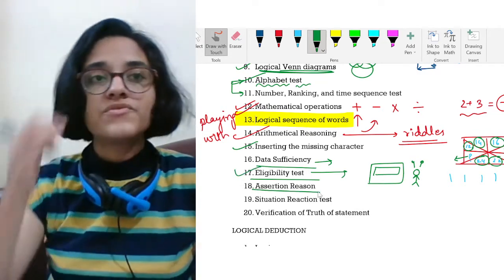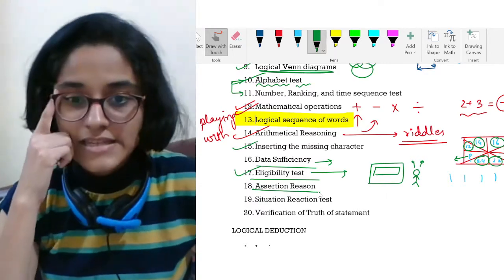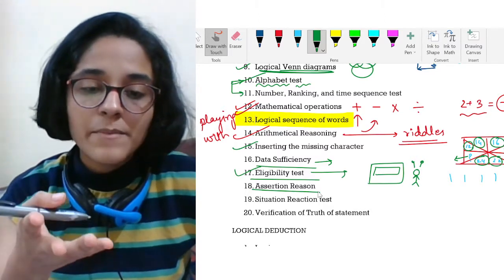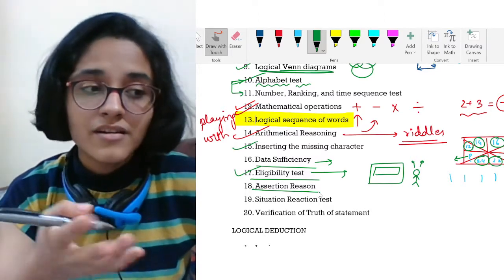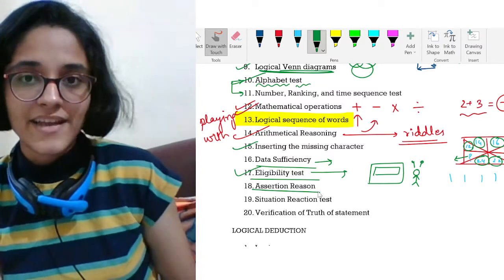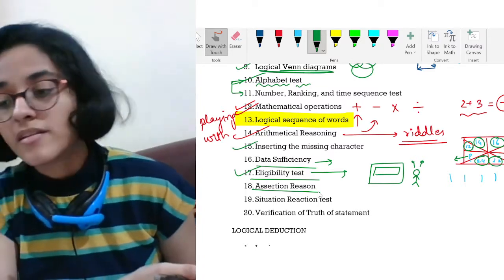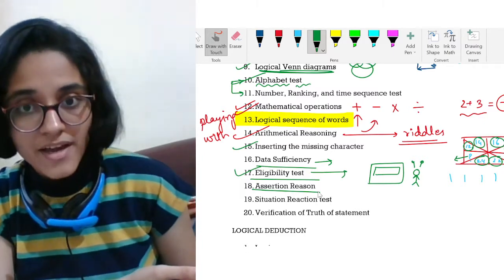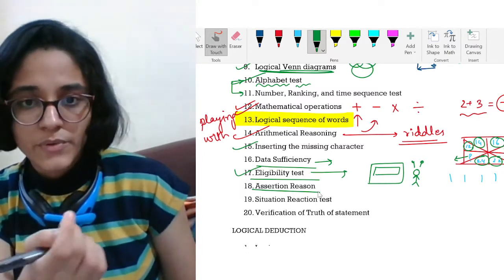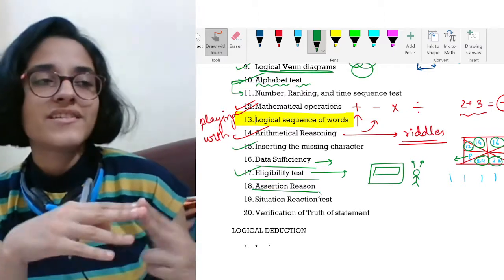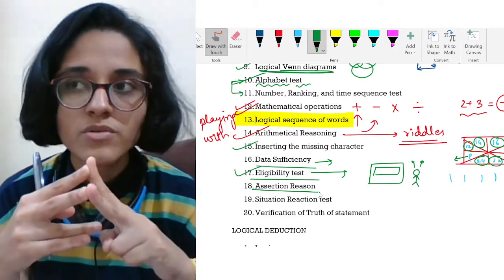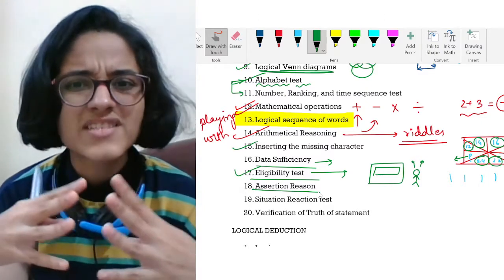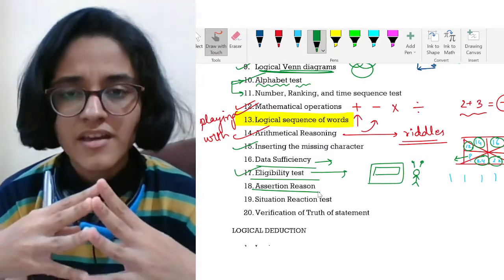Now comes assertion reason. When I'm talking about assertion reason, most of you must have heard about it before, because questions of this type are commonly seen in competitive exams like IIT JEE and some Olympiads. So I think this is very common to you. Still, I will just tell you, assertion and reason means two statements are given to you. Both of them can either be true or false, and there are four fixed options which you need to think about.